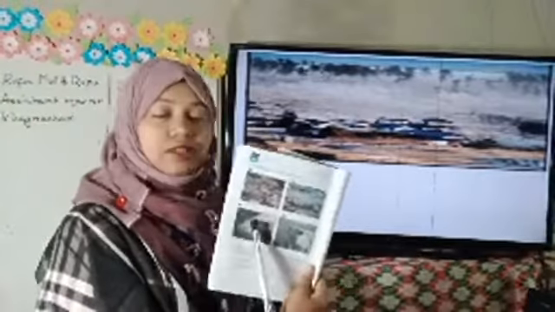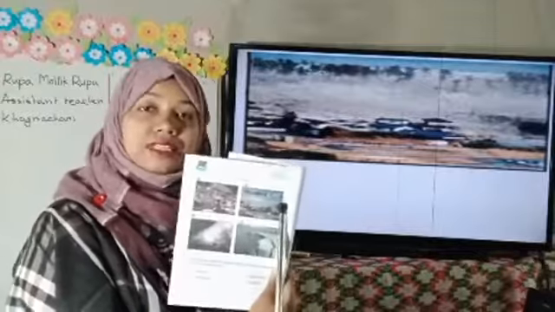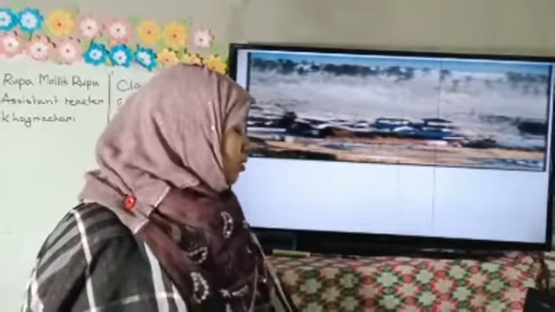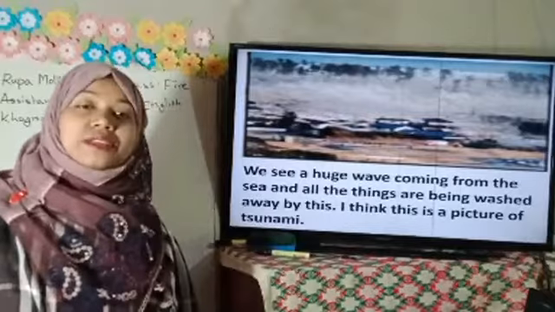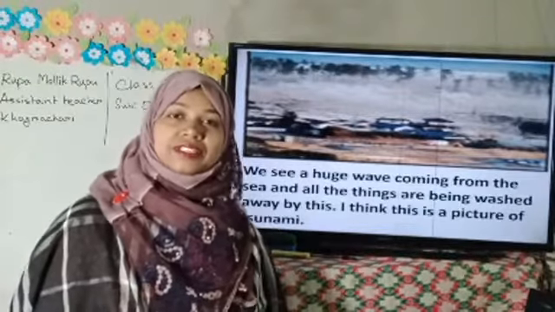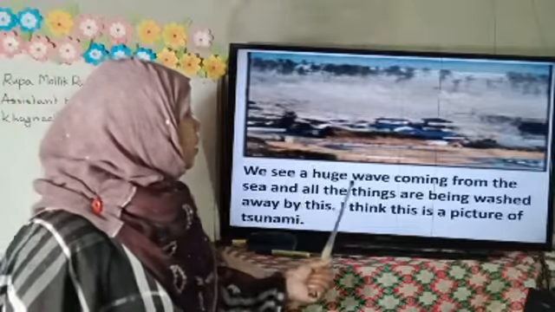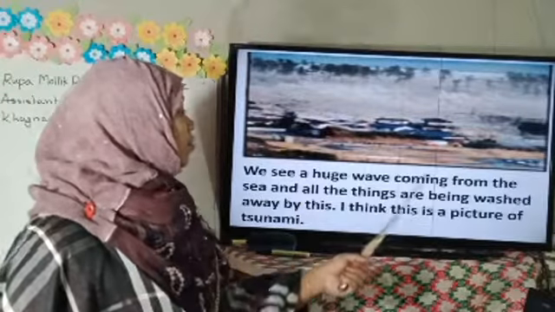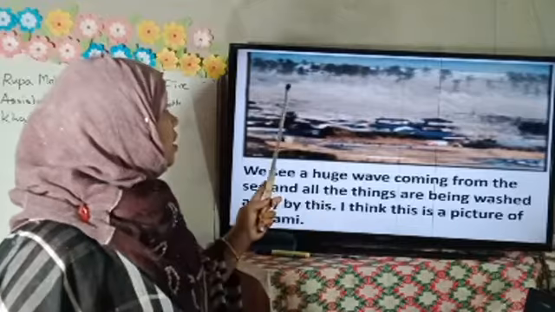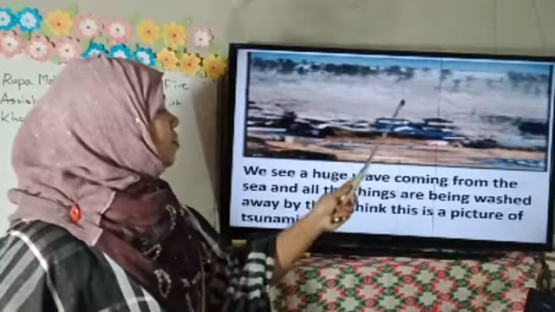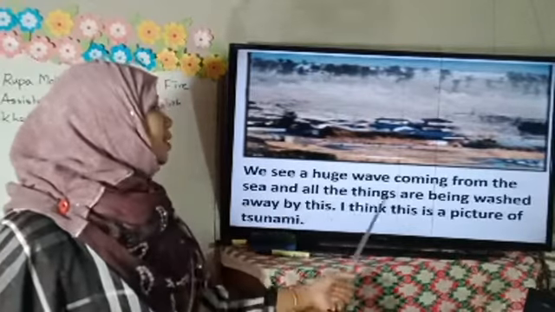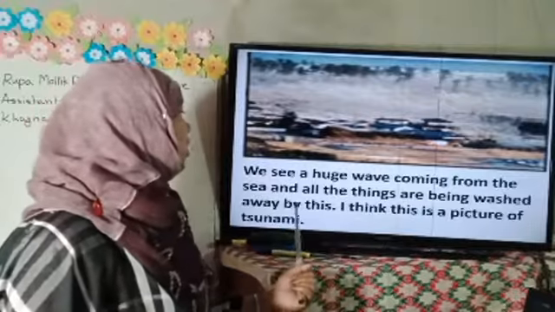Now picture number 3. I would like to discuss this picture number 3. So what can you see, dear students, in this picture? We can see a huge wave coming from the sea, and all the things are being washed away by it.